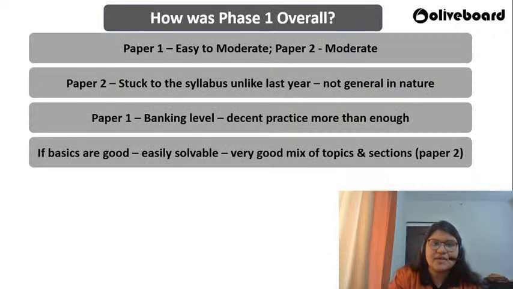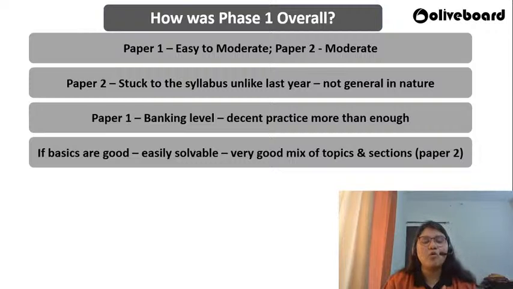So as you can see here, how was the phase 1 overall? If you ask me, I would say paper 1 was easy to moderate. Why I have put easy and moderate, not exactly easy or moderate, is because a few of you might not be comfortable in solving some of the questions in reasoning. So I would put that as a moderate paper.